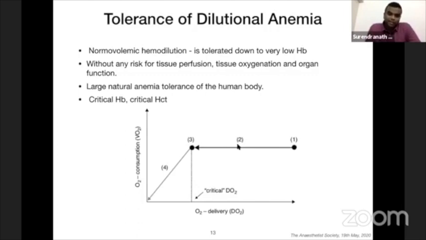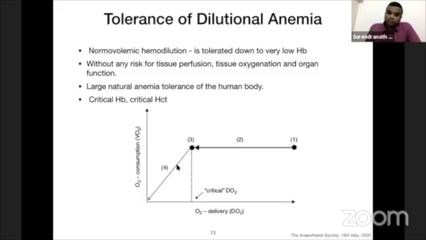Then if you have continued bleeding and normovolemic hemodilution occurring, you are maintaining the cardiac output with the help of IV fluids, and you will be pushed to point 3. This is a critical point, where you have a critical hemoglobin, critical hematocrit, and critical delivery of oxygen, beyond which you will see the consumption not being met.